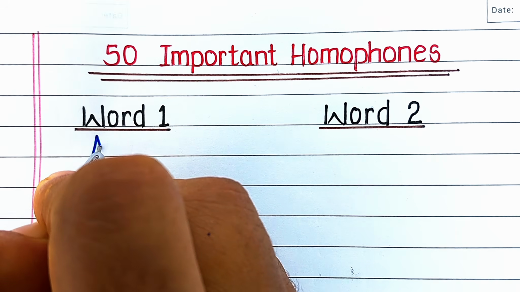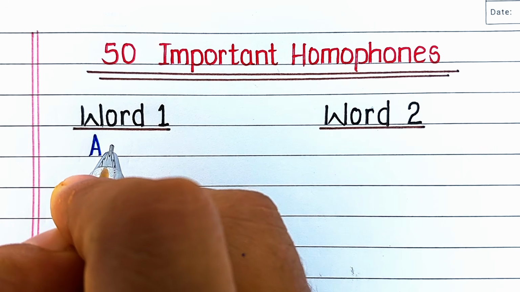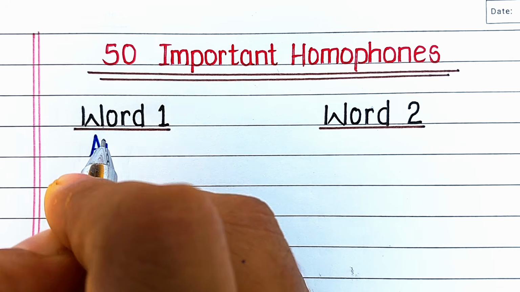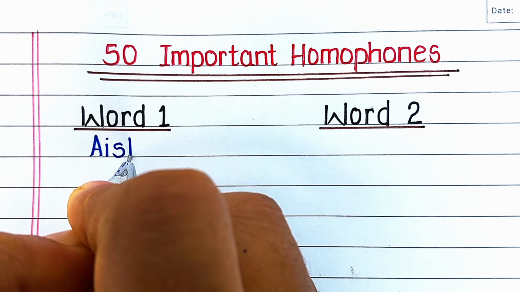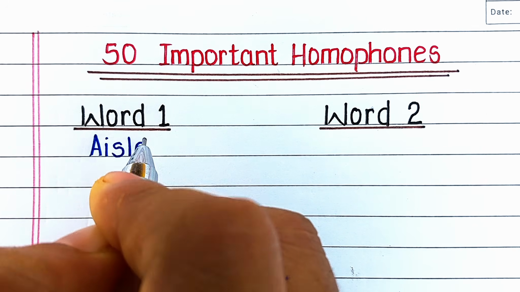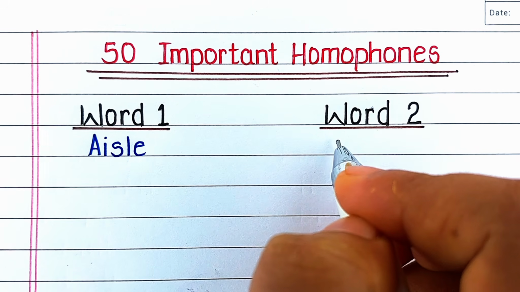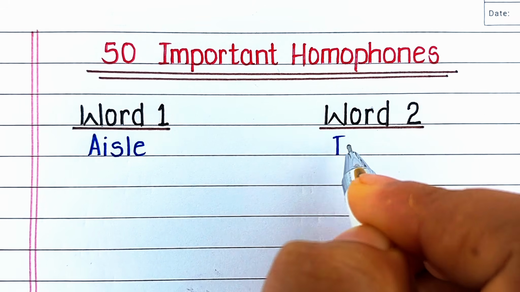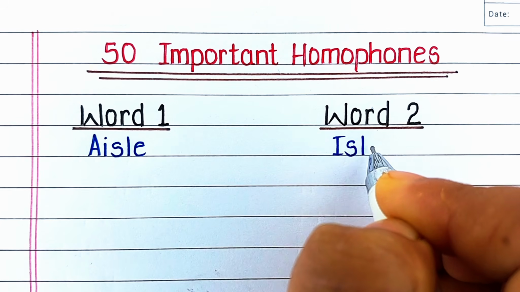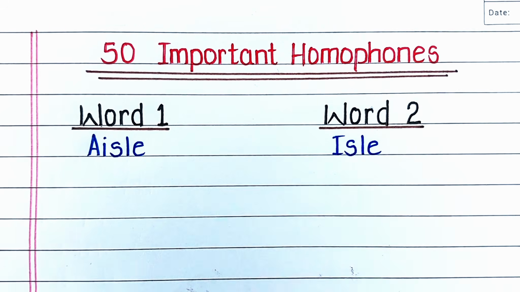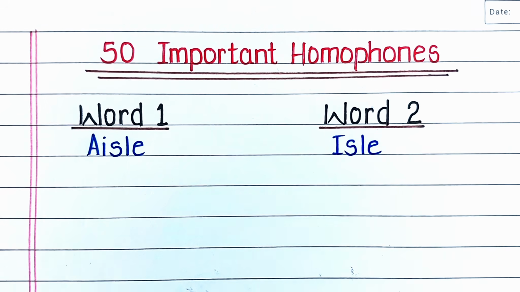In this video, we are going to learn and write 50 important homophones in English. A homophone is a word that is pronounced the same as another word but differs in meaning or in spelling. There may be a possibility that both the words may spell the same, may pronounce the same, but their meanings are way different from each other.